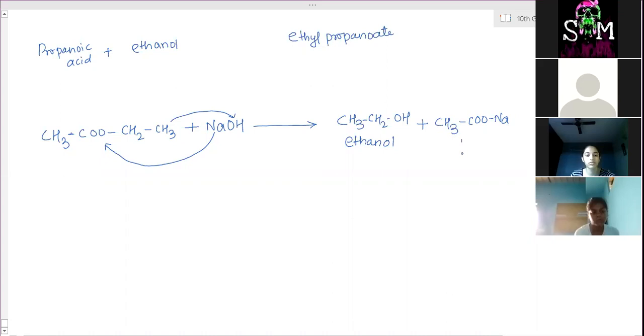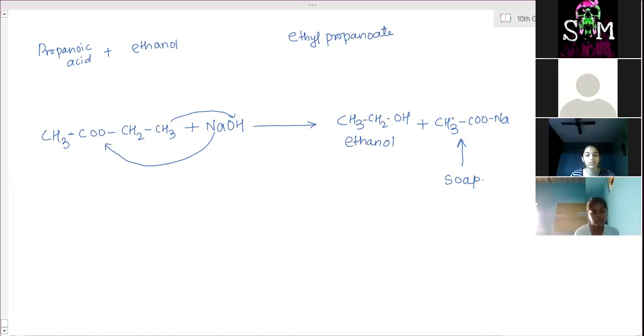And this is the very basic compound of soap. This sodium salt of carboxylic acid we have seen is a very small chain, a 2 carbon atom carboxylic acid.